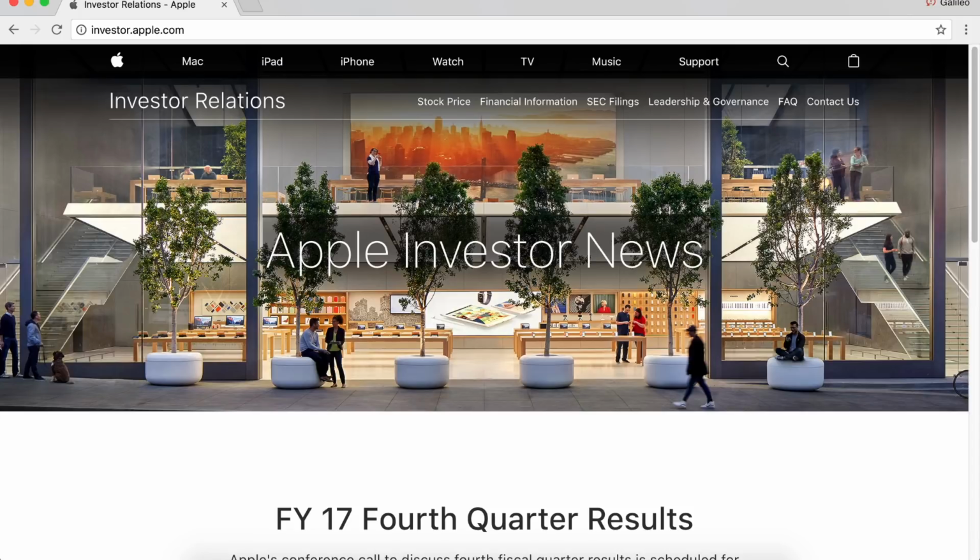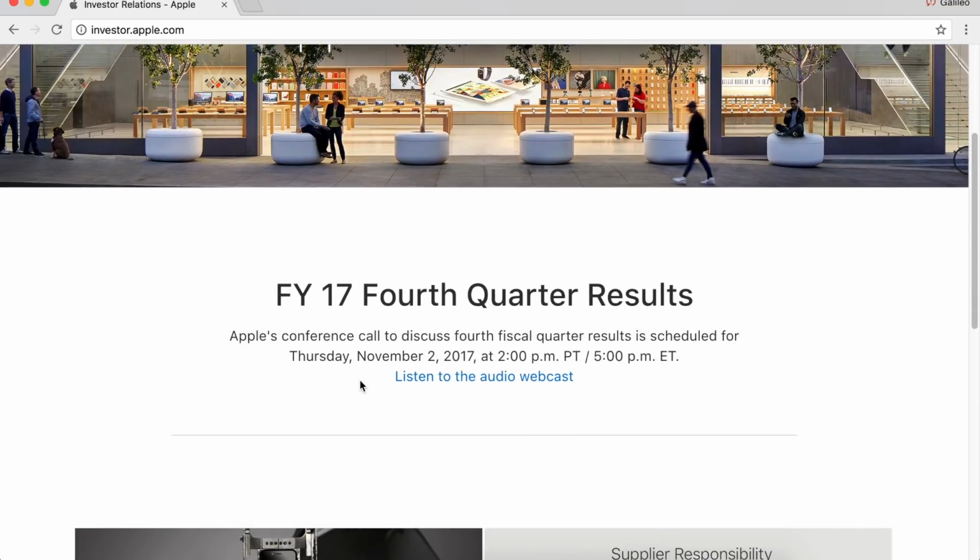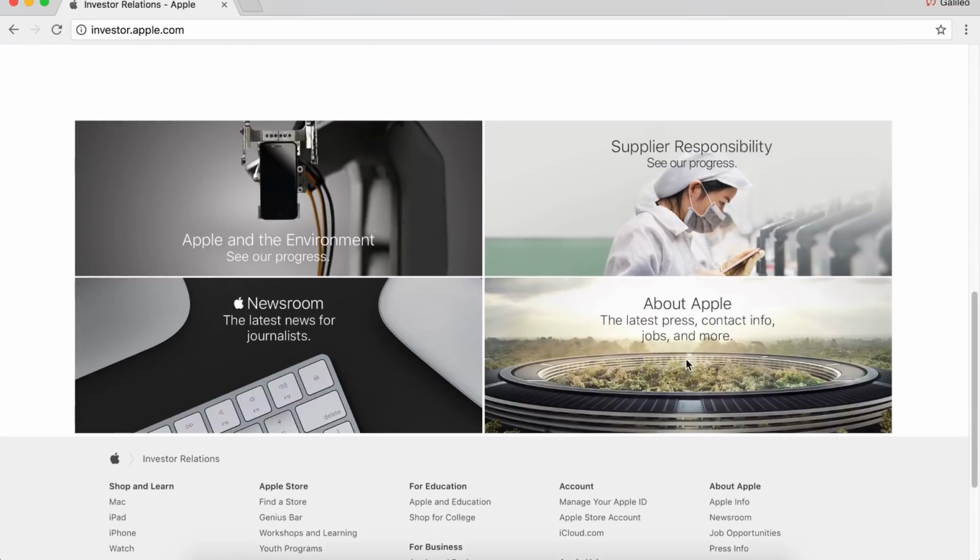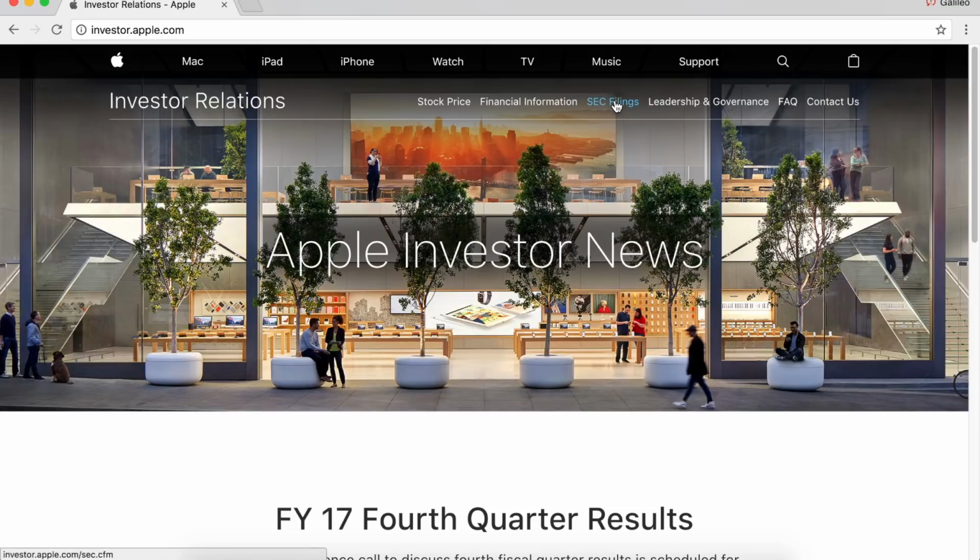Now, here we are at Apple's investor news page. As you can see, they're filing their next annual report and doing their earnings on Thursday, November 2nd, tomorrow. So that's going to be pretty epic, but we want to go to their SEC filings. Bam, link right there. Woo, isn't that convenient?